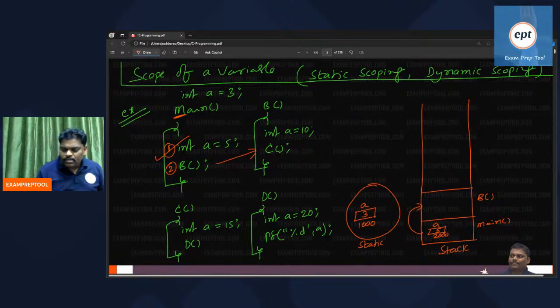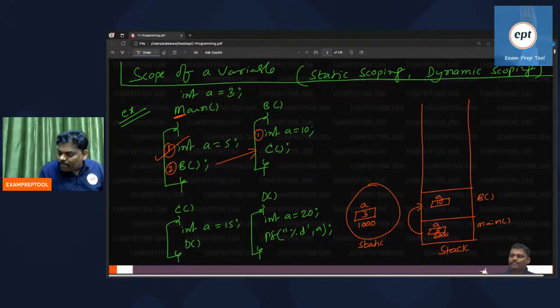First line, see this one. Whenever you run, running will start from main. Whenever main is called, main will push. Whenever main is running, memory will be allocated for its local variables. Next, B is called. Is B a function call or not? Again, function calling is a push operation. B also pushes. Whenever B is running, memory will be allocated for B's local variable.